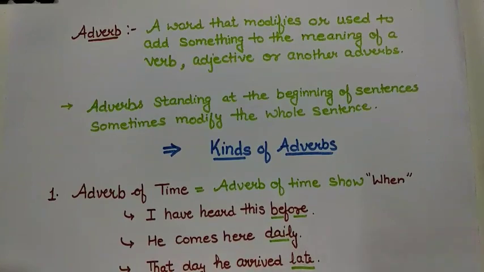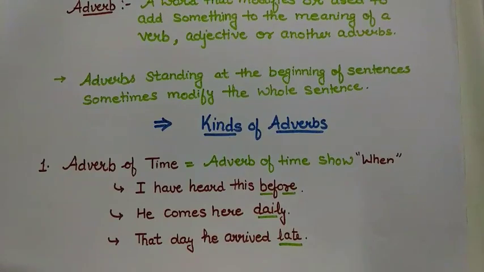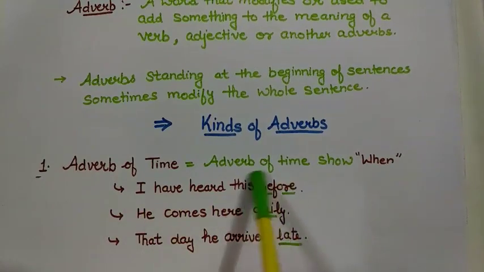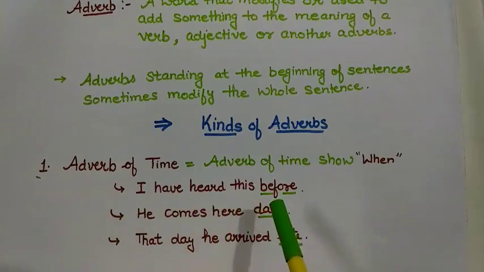After knowing what adverbs are, let us move to kinds of adverbs. The first kind of adverb is adverb of time. Actually, adverb of time shows when the action happened. Let us try to understand the examples. I have heard this before. This before is an adverb of time because it is telling us when I have heard this.